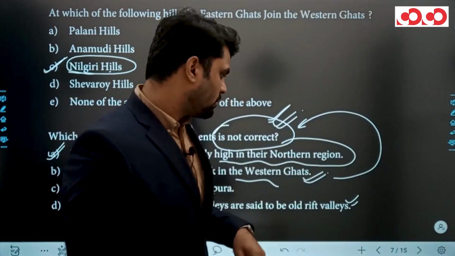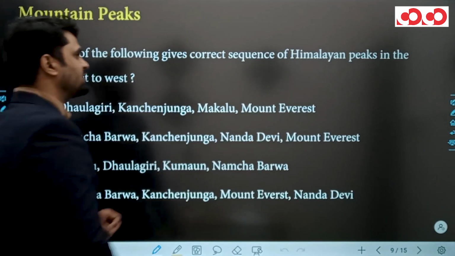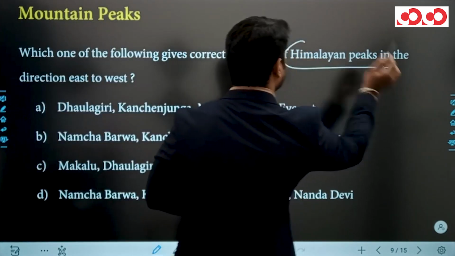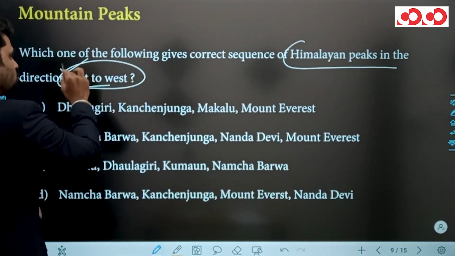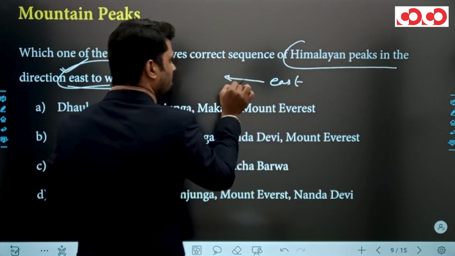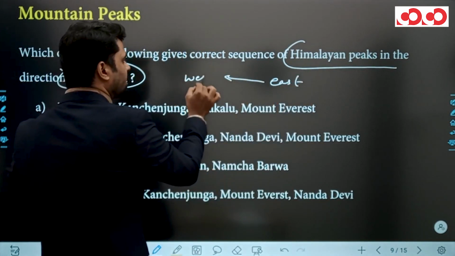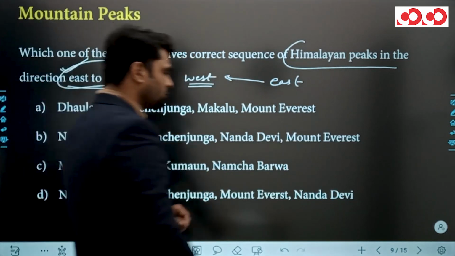Clear? Okay. And next question is, which one of the following gives the correct sequence of Himalayan peaks in the direction east to west? Starting from east, you have to point out the correct sequence of mountain peaks of the Himalayan region. Clear? Let's move to this picture.